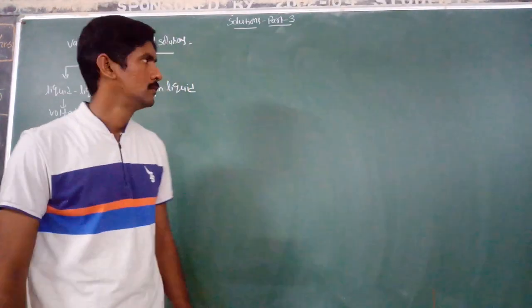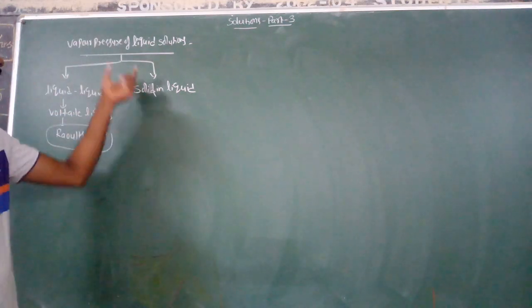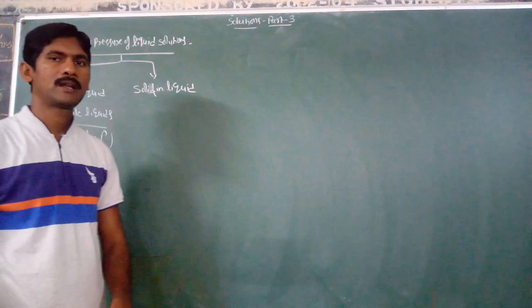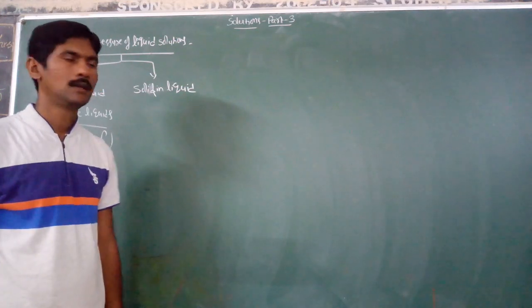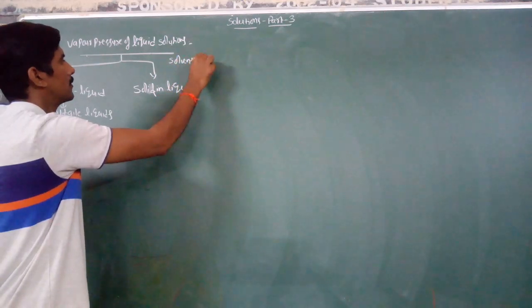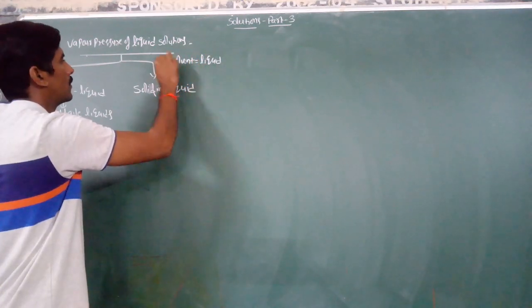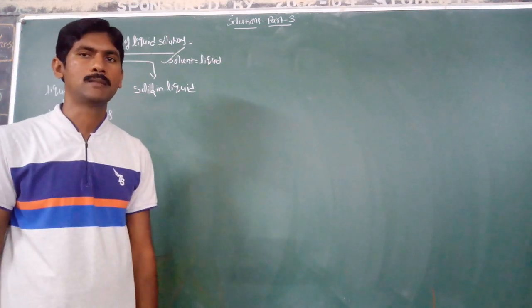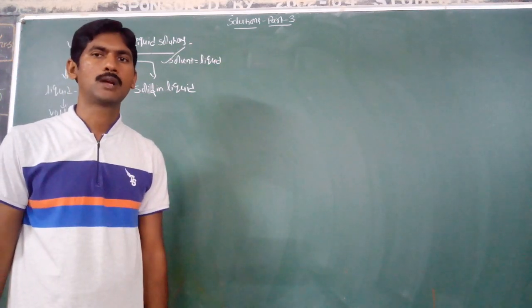Now, let us discuss vapor pressure of liquid solutions. Here, the solvent is liquid. Vapor pressure of liquid solutions, binary solutions. Binary solutions means there are two components.